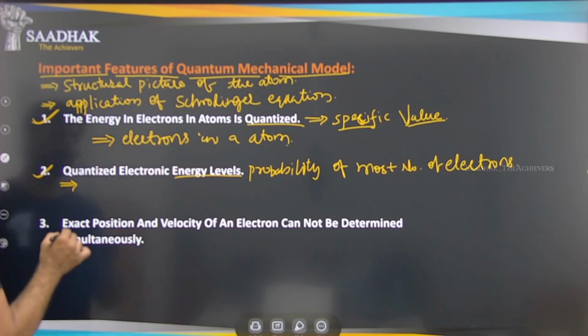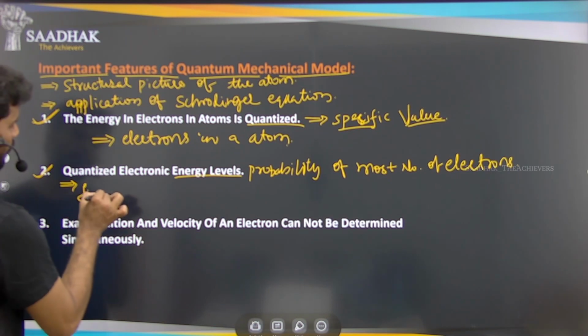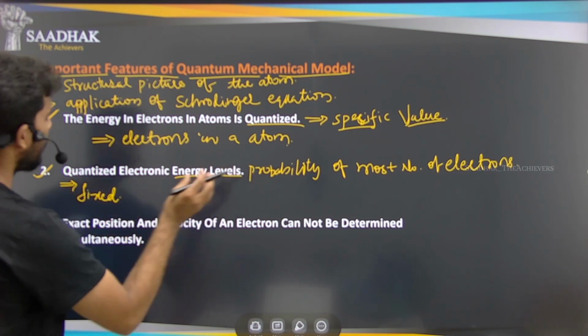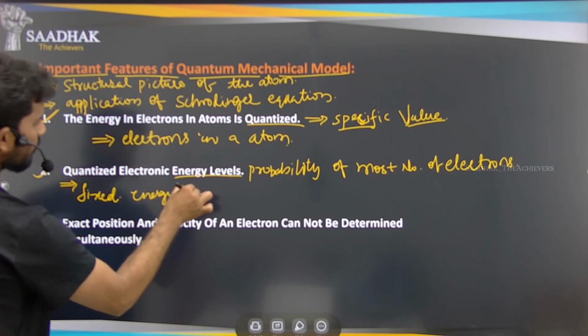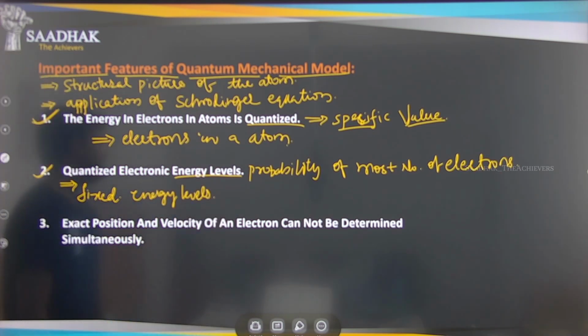These are the fixed, or approximated, energy levels in the atoms.